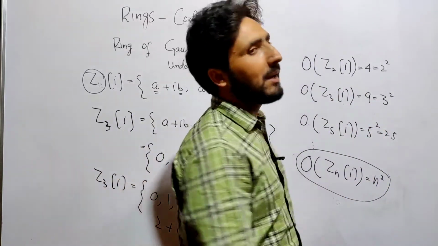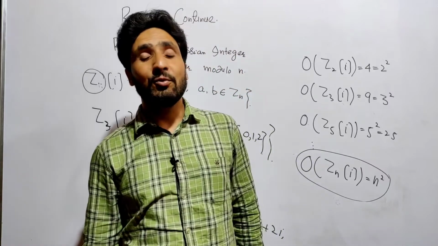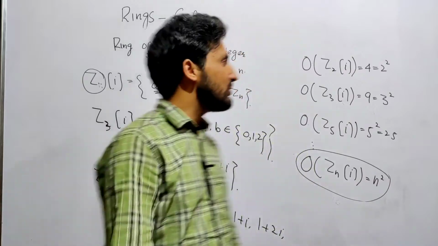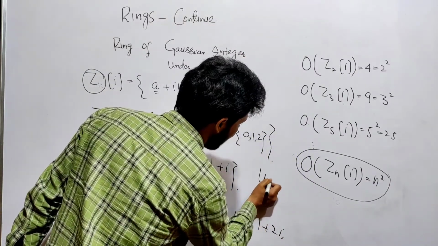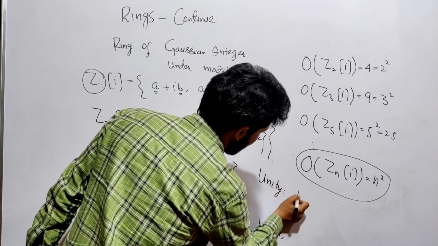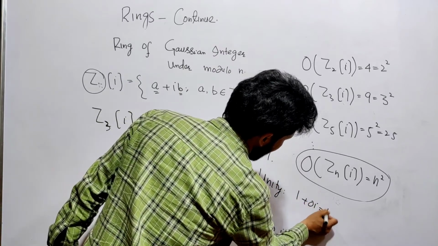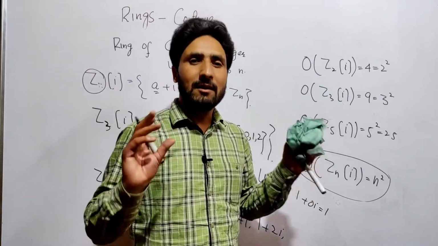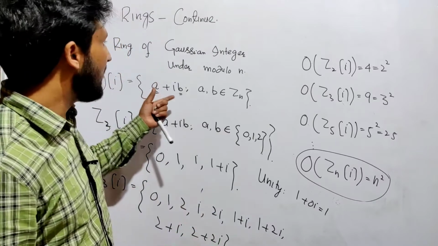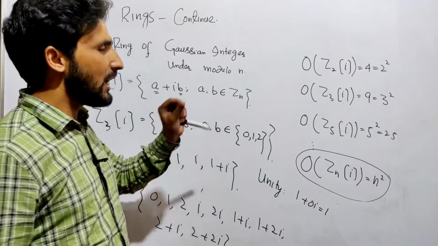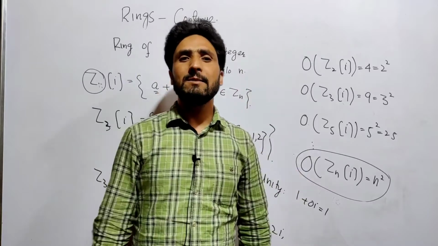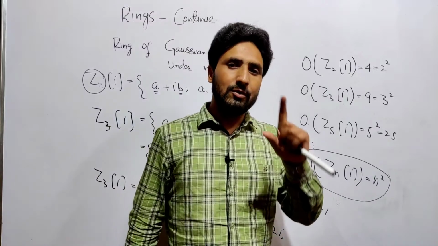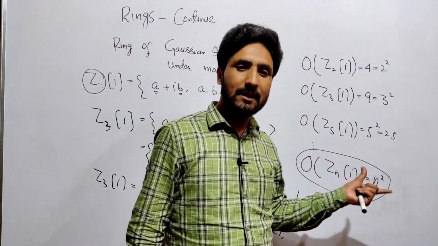ये भी एक रिंग बनाएगा, and that too commutative ring, and that too with unity. इसमें भी जो यूनिटी होगी वो होगी 1 + 0 आयोटा, that is equal to 1। ये भी इसमें होगी यूनिटी and it always is commutative, because आप यहां पर दो एलिमेंट्स ले लीजिए x और y, वो always होगा x·y will always be equal to y·x. Okay, so you have these rings.